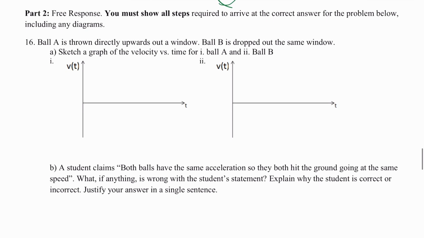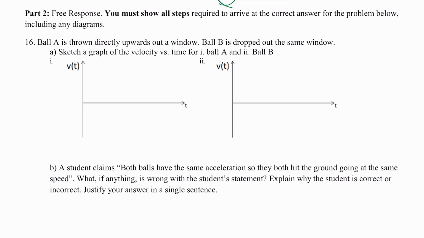Here we come to part 2 where we have free response questions. Number 16 reads, ball A is thrown directly upwards out a window. Ball B is dropped out the same window. Part A of this question is asking, sketch a graph of the velocity versus time for ball A and for ball B.